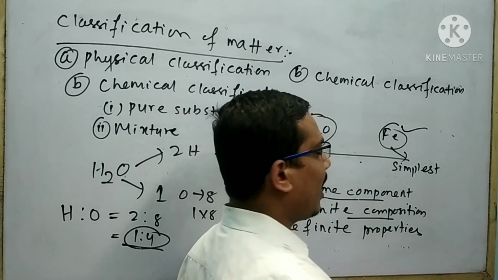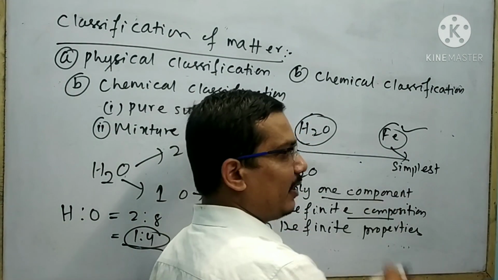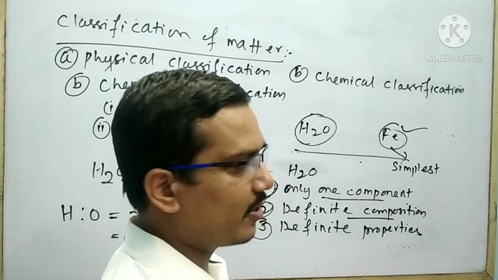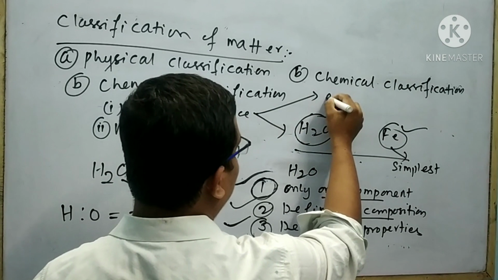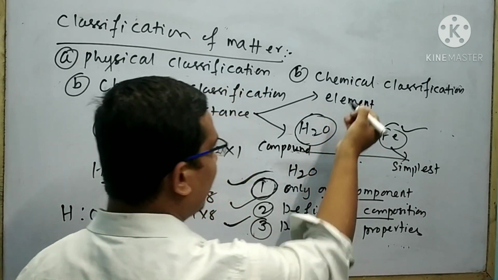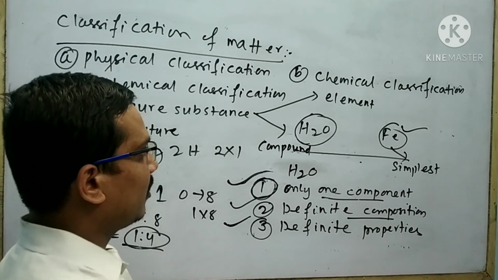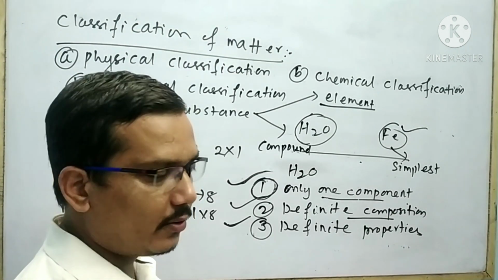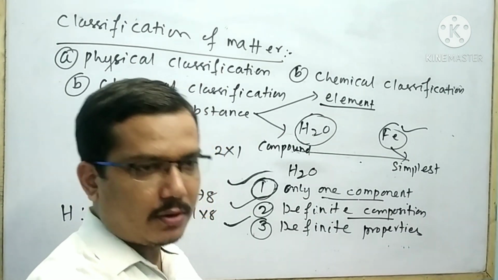On the other hand, iron is the simplest form of matter. It does not break into simpler matter, nor can it be formed from simpler matter. From this discussion, it is clear that pure substance is of two types. One is element, another is compound. Here, iron is the element, water is the compound. What is an element? Element is the simplest form of matter which cannot break into simpler matter nor be built from simpler matter.